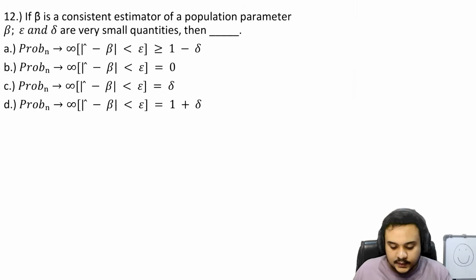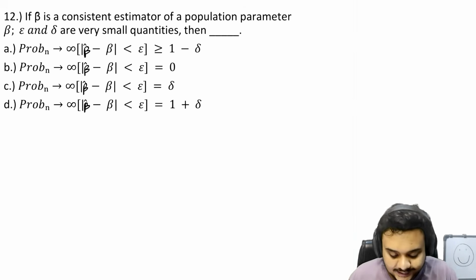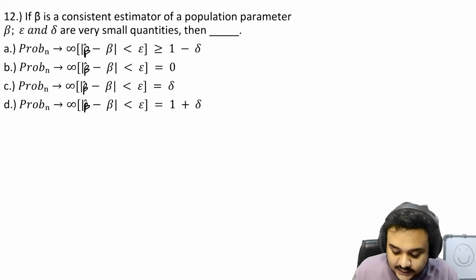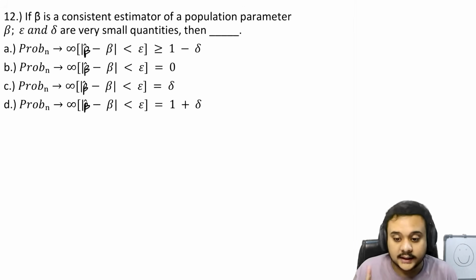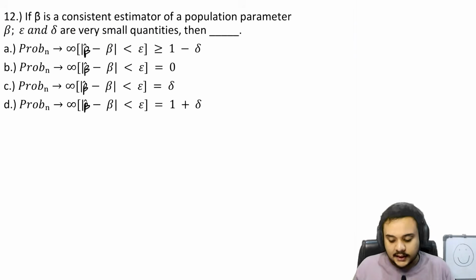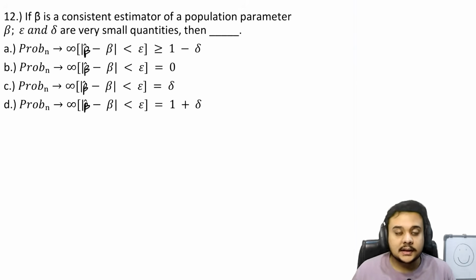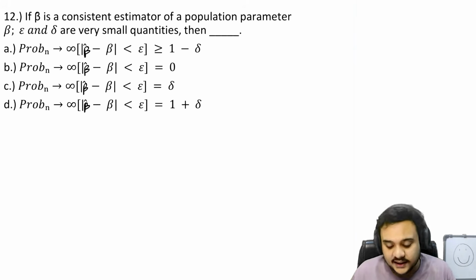Okay, so now let us move on to the next one. It says that if beta hat is a consistent estimate, again look at the keywords, it is a consistent estimator of a population parameter beta, then epsilon and delta are very small quantities, then which of the following is true? So at first look, this question might appear scary to you if you do not understand what is going on here. But trust me, this is a very, very, very easy question.